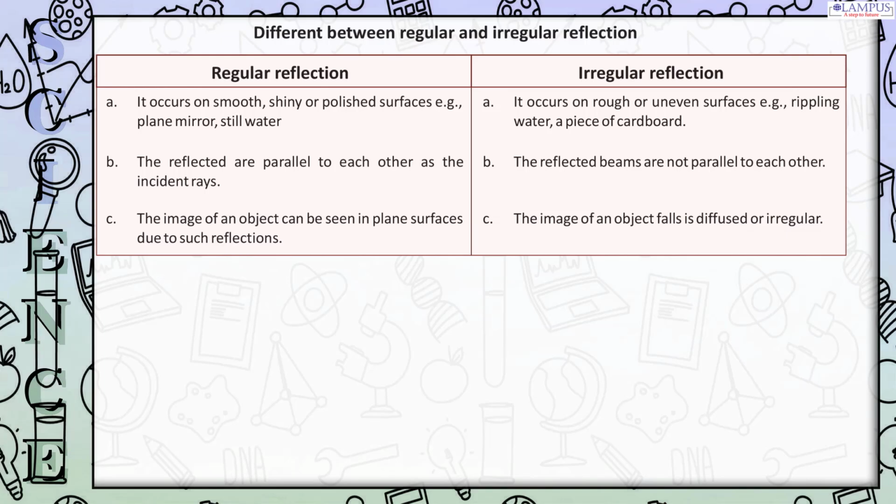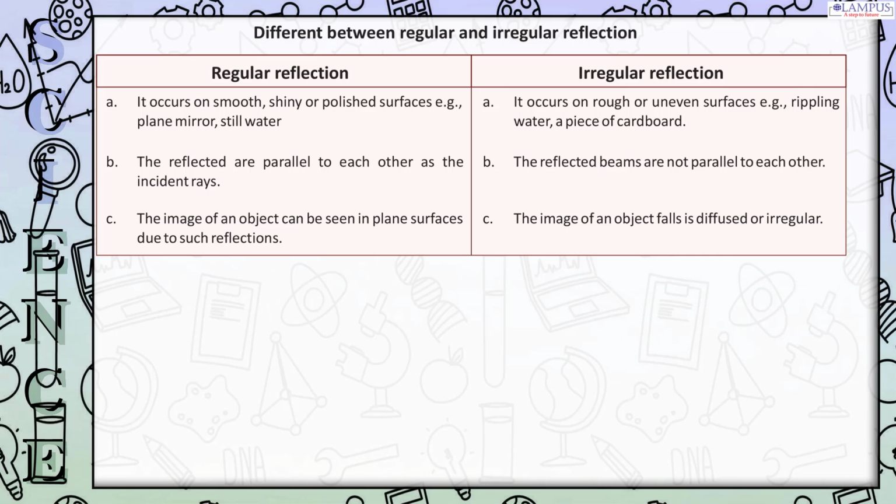Difference between regular and irregular reflection. Regular reflection. A. It occurs on smooth, shiny or polished surfaces, e.g., plain mirror, still water. B. The reflected rays are parallel to each other as the incident rays. C. The image of an object can be seen in plane surfaces. Irregular reflection. A. It occurs on rough or uneven surfaces, e.g., rippling water, a piece of cardboard.